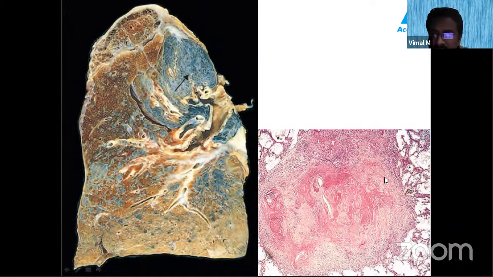And this is a histology which you can see here: a fibrotic nodule, and you can see these silica crystals. These empty white spaces are the silica crystals. When you see it under a polarizing microscope, the silica crystals are easily highlighted. And this fibrosis in X-ray will mimic eggshell calcification. So eggshell calcification in the X-ray of the lung is suggestive of silicosis.